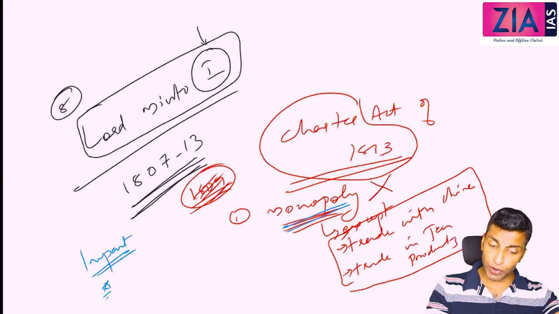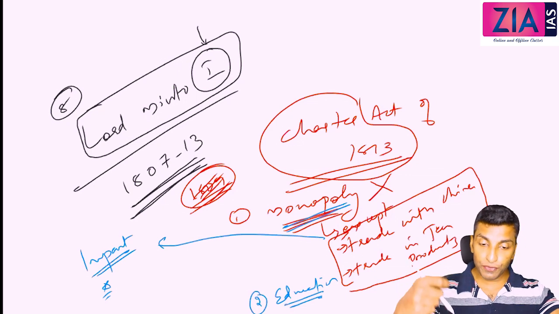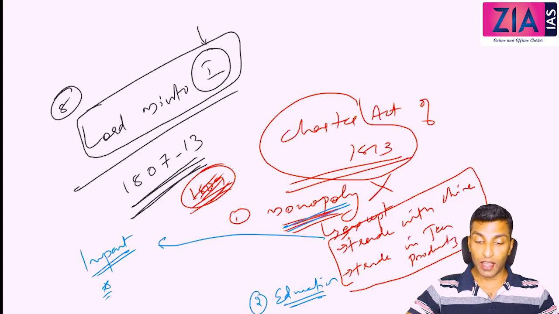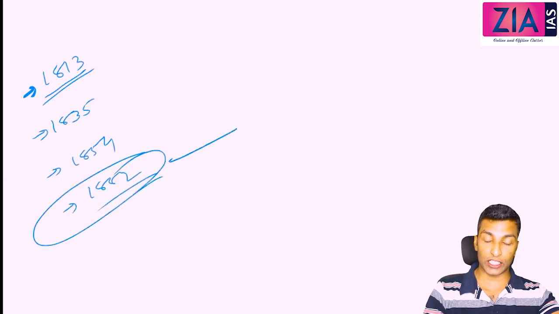Now secondly, the second point is also very important, and that is related to education. I'll come to this impact just a minute after discussing this provision on education. See, this is the first step that the Britishers were taking towards the development or improvement of education in India. When you write any essay or any answer on education in GS or essay or anywhere, there are certain milestones which you need to remember. 1813 something is happening, that's what we are going to discuss now. 1835 something will happen. 1854 something will happen, 1882 something will happen, and from here education gets consolidated and goes in a smooth way.